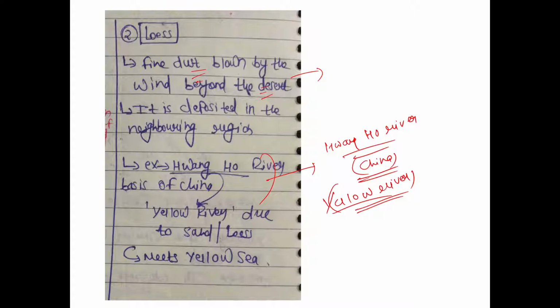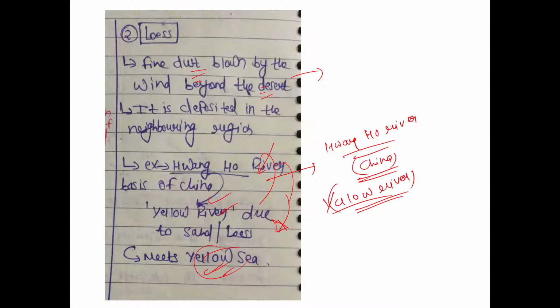The wind from Central Asia and the Mongolian region is carrying a lot of sediments, and it is depositing them in the Huangho River area, which has turned yellowish. So that is why we call it Yellow River, and it also meets the Yellow Sea. So Yellow Sea is also due to the same reason, right?